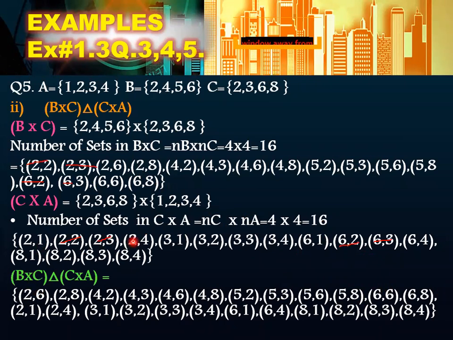This 2,1, 2,4, 3,1, 3,2, 3,3, 3,4, 6,1, this 6,4, okay. Then this 8,1, 8,2, 8,3 and 8,4. I have cut these with pencil, please do not cut them, right? Just for your convenience, you can cut with pencil for the time being. Please do not cut it, okay? So this is the answer for the symmetric one.